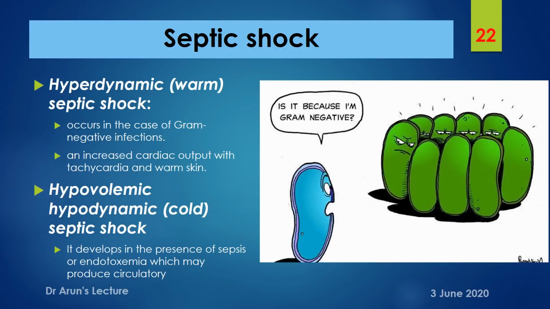Here, due to endotoxemia, there will be circulatory compromise also. Cardiac failure or circulatory failure can occur, followed by increased vascular permeability and peripheral vasodilatation.